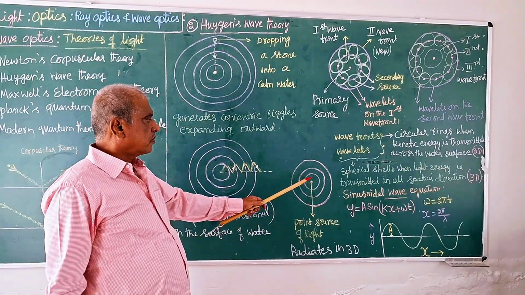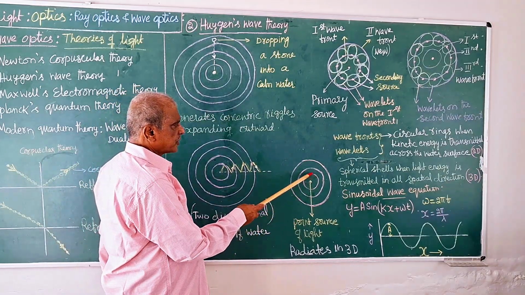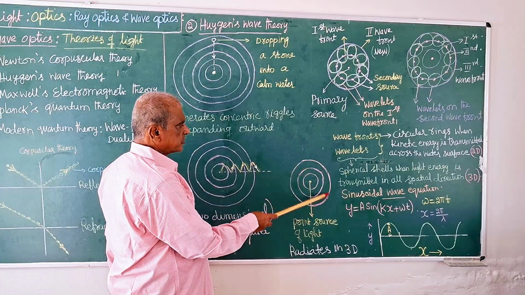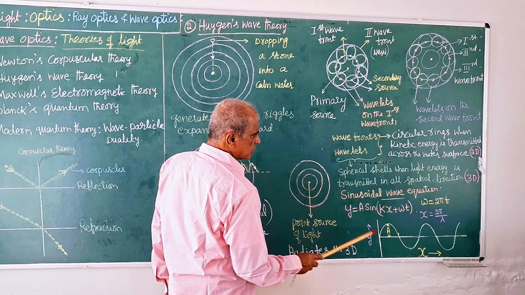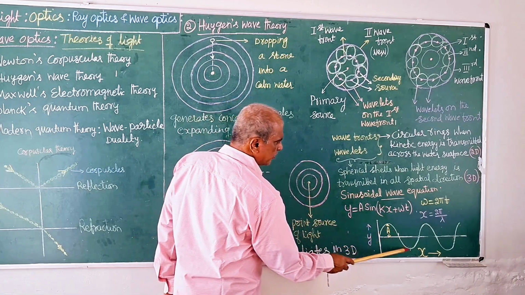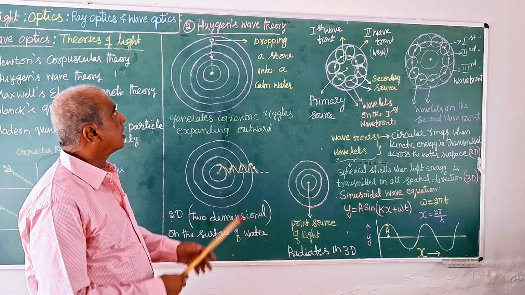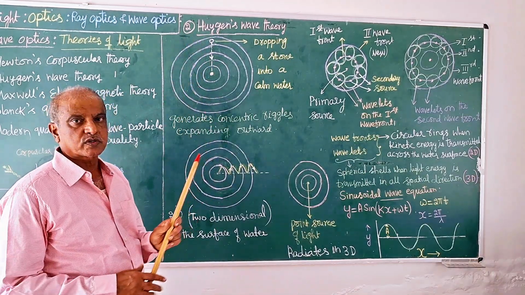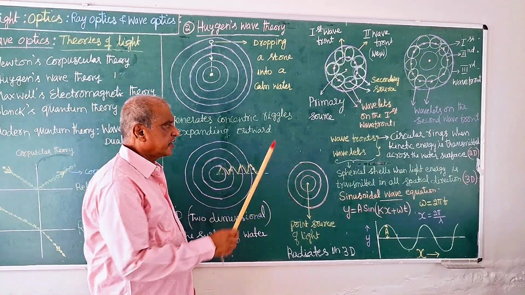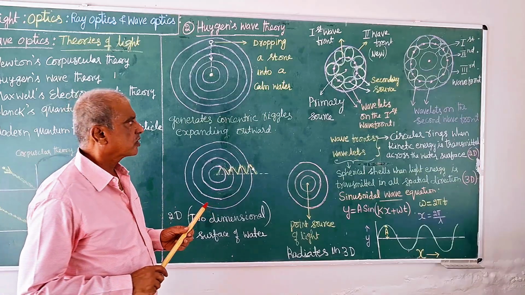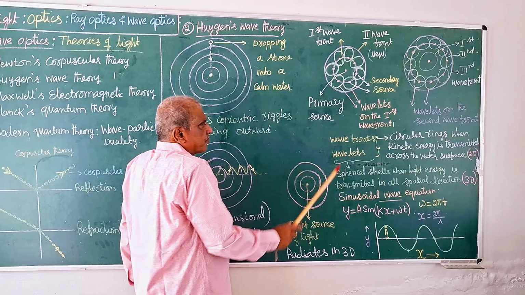Now come back to this concept. Each one is a spherical shell. Here is vibration at maximum, at this place minimum, and then back again. And Huygens proposed that each spherical shell, we call it a wave front.